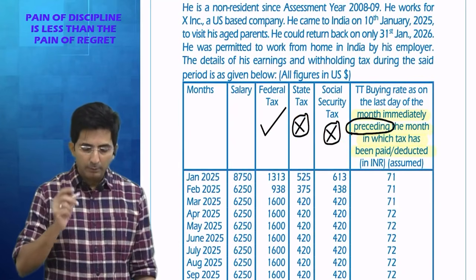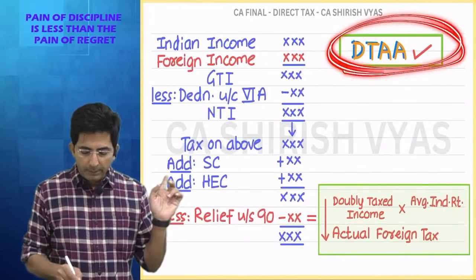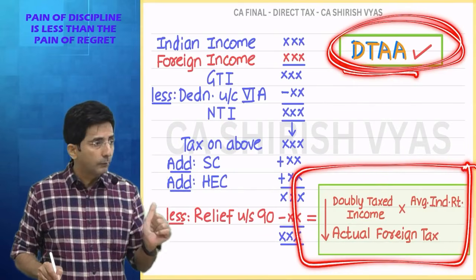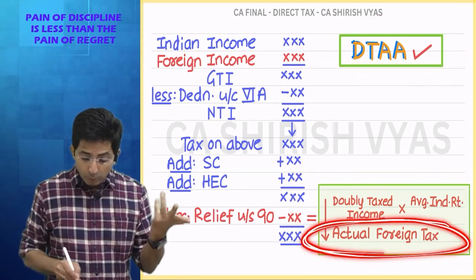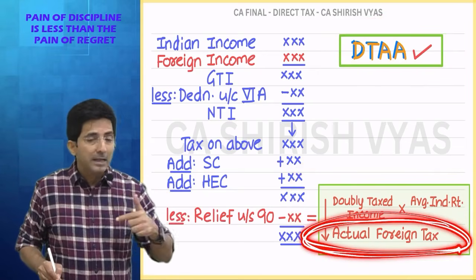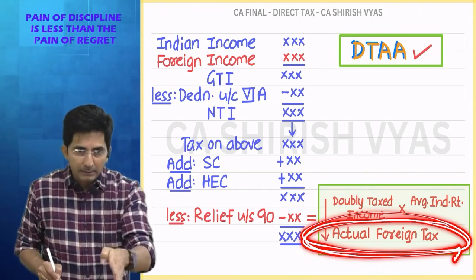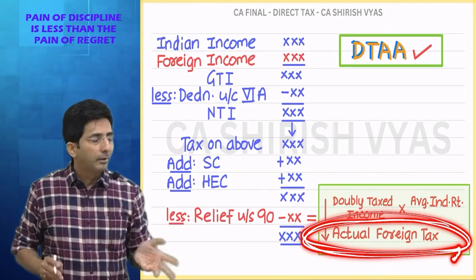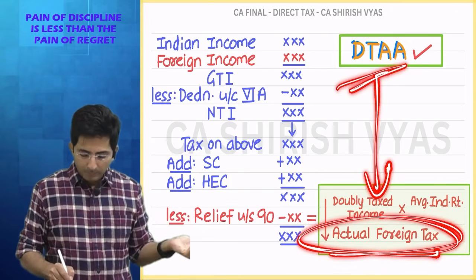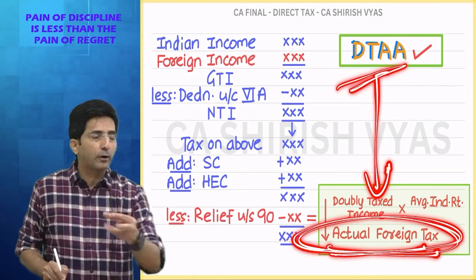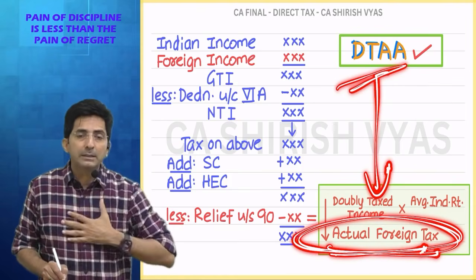In my mind, this thing is going on. Whenever we have a DTAA, what is the formula? Doubly taxed income into average Indian rate, compared with what? Actual foreign tax. And in my question, actual foreign tax is given in 3 different columns: federal tax, state tax and social security. The framing of the question looks horrible, but the question is one with a DTAA. The only thing is actual foreign tax is not given straightforwardly in simple language. They have created 3 columns, and out of the 3 columns, I will select only the first column.